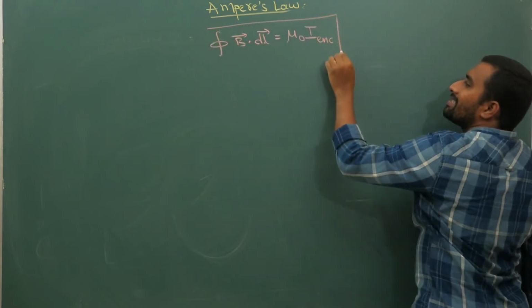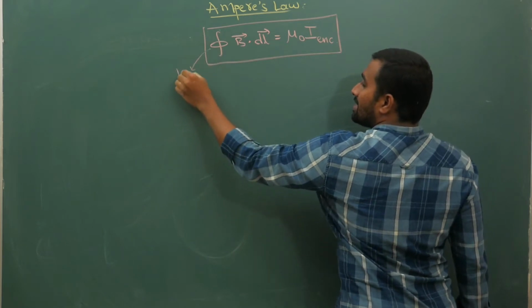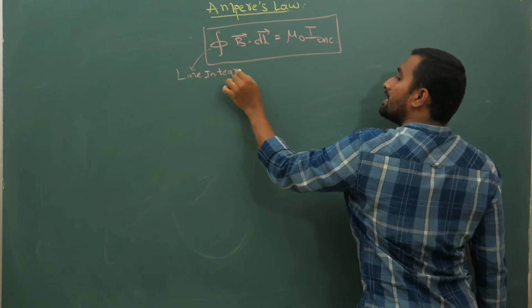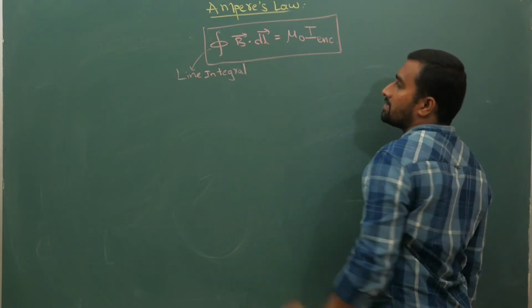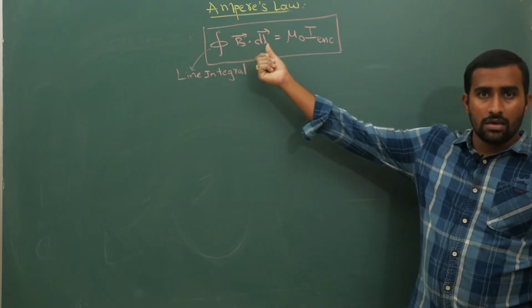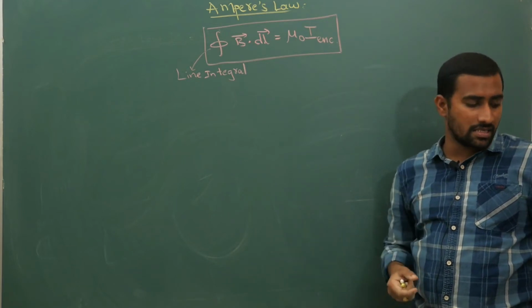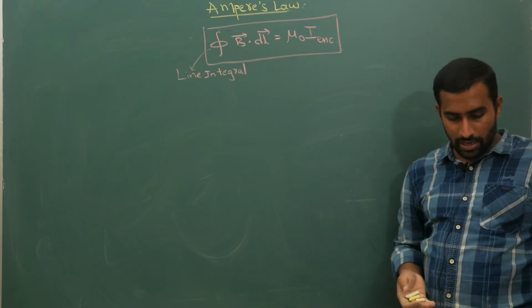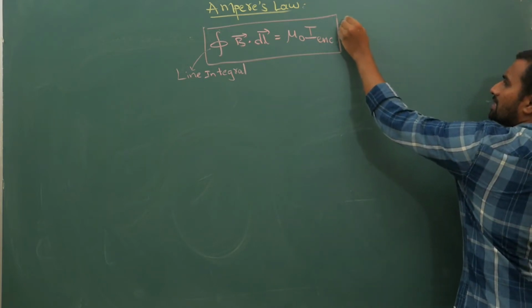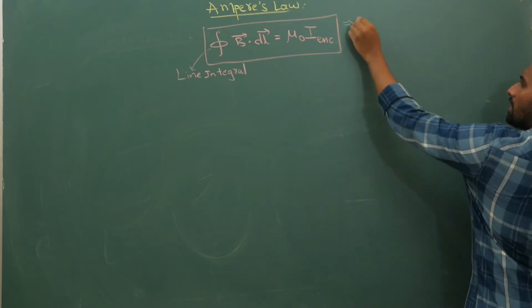This is a line or path integral, it is not an areal integration, it is line integration. In this expression, B is the magnetic field, and I enclosed is the current in that region or the loop. The corrected form was later given by Maxwell, using displacement current.